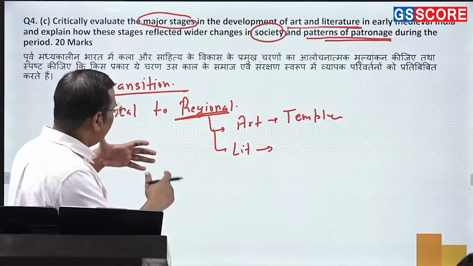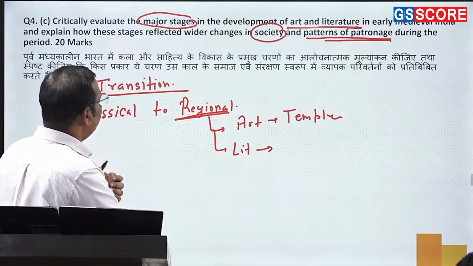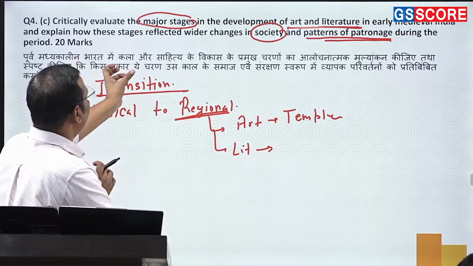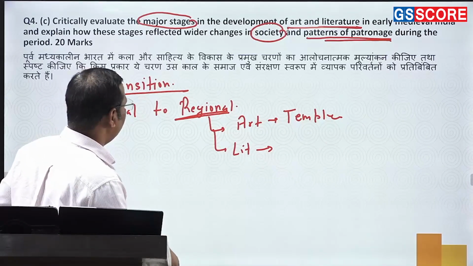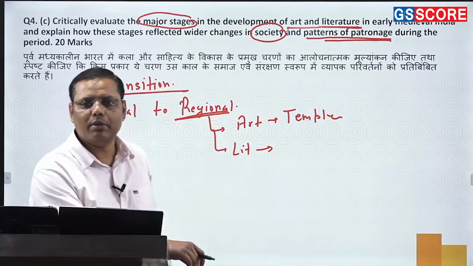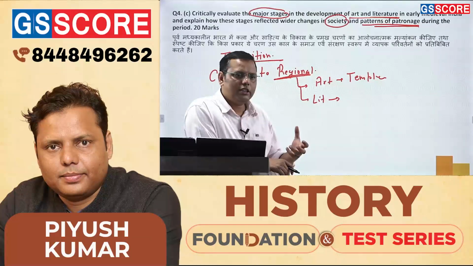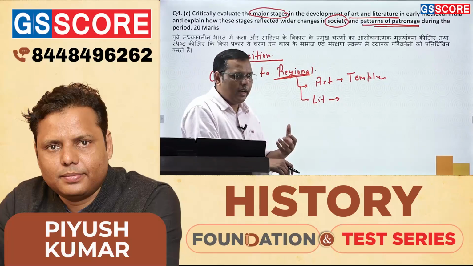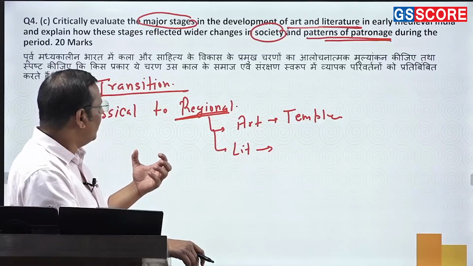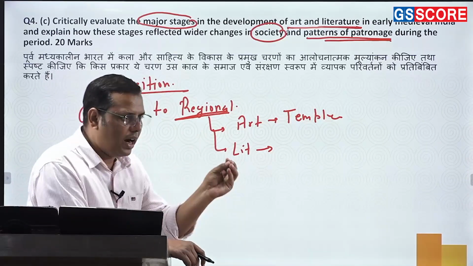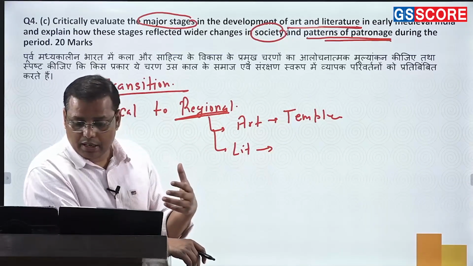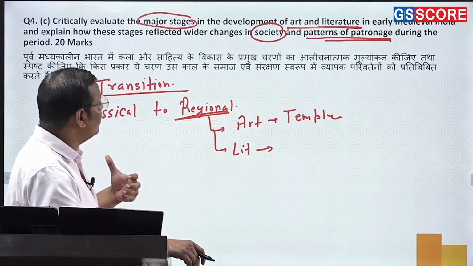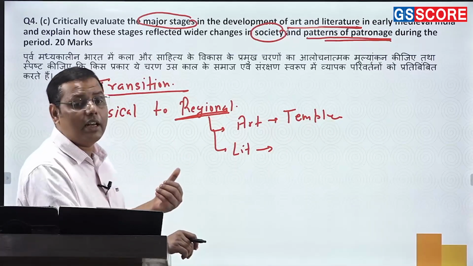And in fact, the way you find the multiplicity in art and literature, next you write how they reflected the wider changes in society and the pattern of patronage. So when it comes to society, you need to write about the various identities simultaneously developing, right? You know that in this particular period, the regional cultural identity was the most important one. And somehow, as I told you, people started choosing a specific art form, a specific temple architecture or a particular literature, and this even got connected with the political powers also.